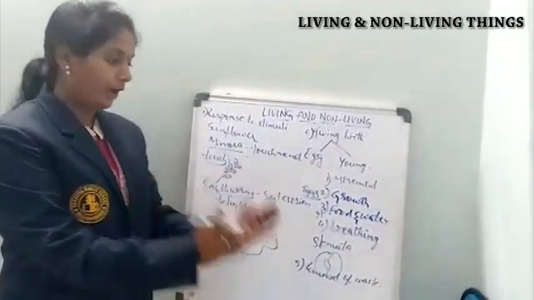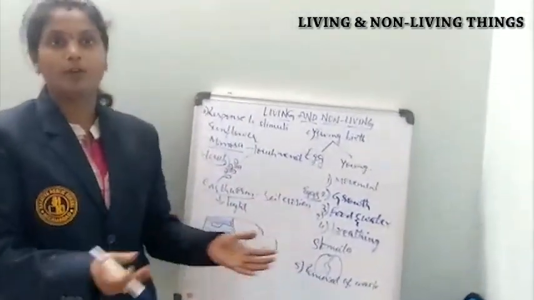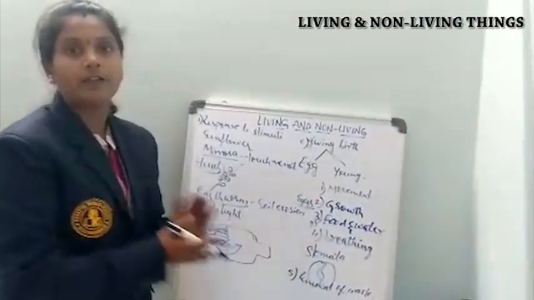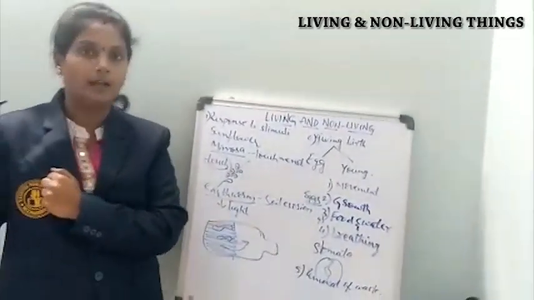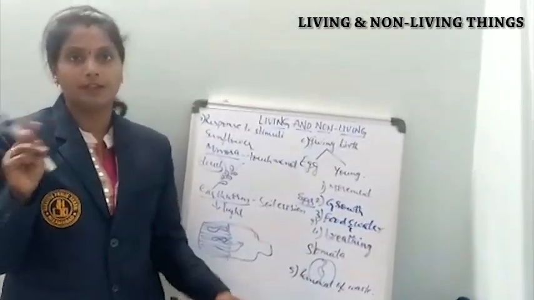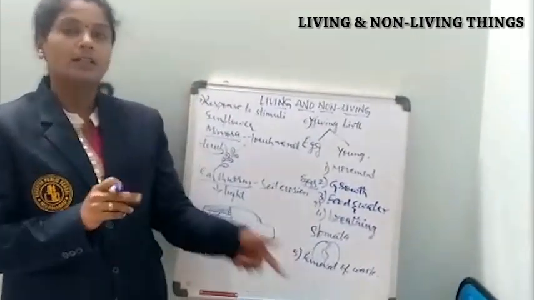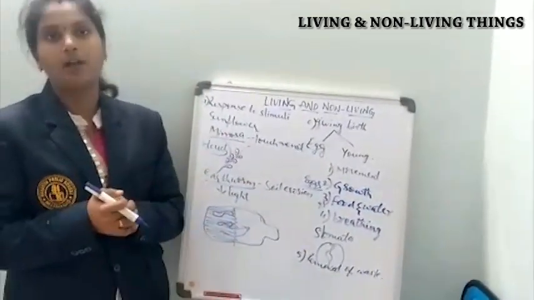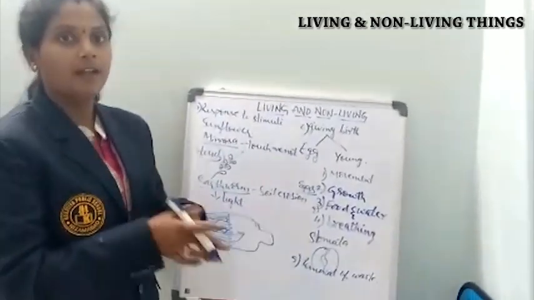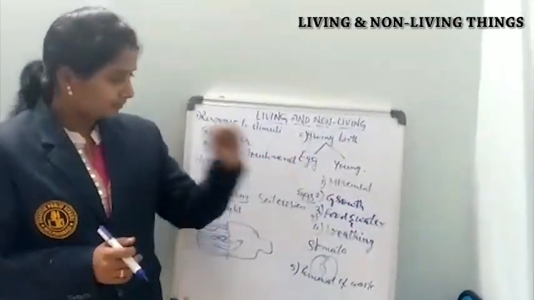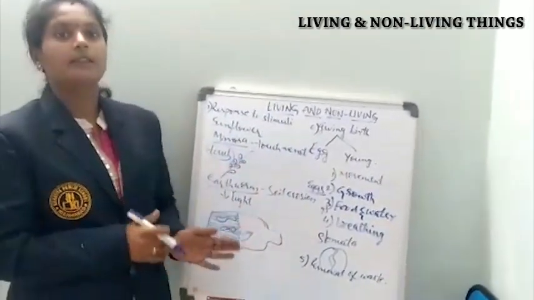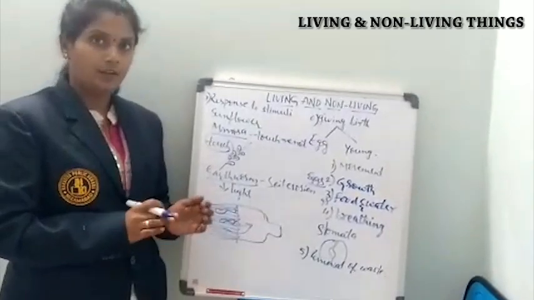And if there is one hot vessel there, you don't know whether it is hot or cold. Immediately you touch it, and after touching it, immediately you pull your hand back. That means your skin is responding to that thing, that it is hot. It's saying to your brain that it is hot, don't touch, it will harm your body. In this way, all living organisms will be responding to different kinds of stimuli, and these things are not shown by non-living things. This is all about the living and the non-living things.